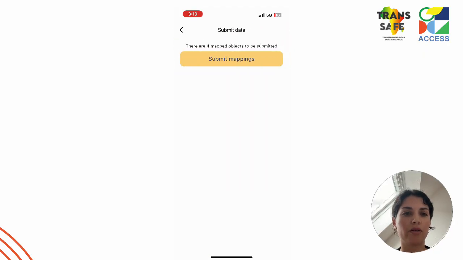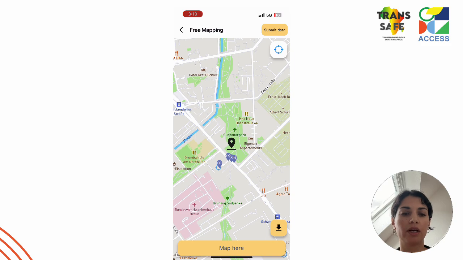Once we are done with our mapping, we can submit our data, and for this we would have to be connected to an internet network. And then once we press the top right button, the one that says submit data, all of these dots would be uploaded to the website ecozones.org that I will show you right now.